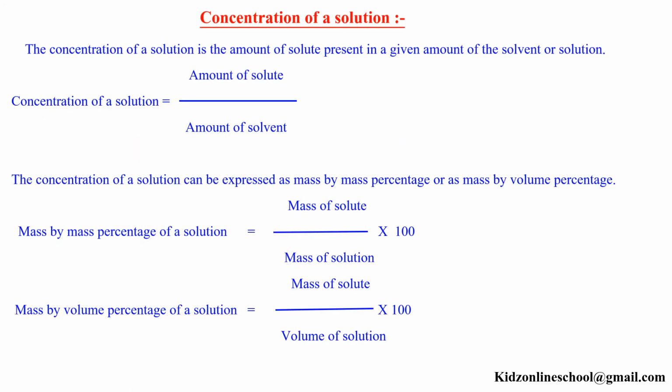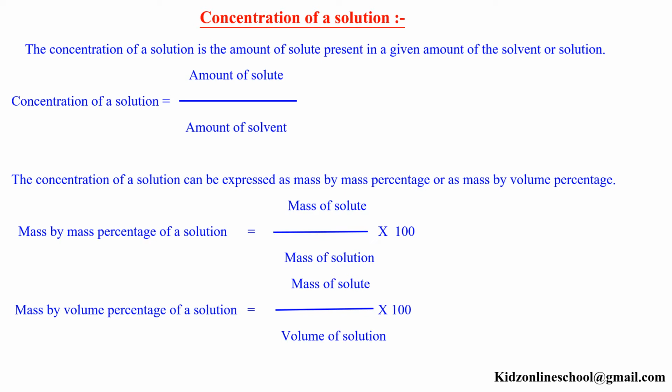Concentration of a solution. The concentration of a solution is the amount of solute present in a given amount of the solvent or solution. Concentration of a solution is equal to amount of solute by amount of solvent. The concentration of a solution can be expressed as mass by mass percentage or as mass by volume percentage.